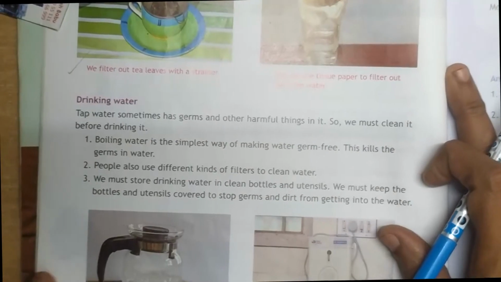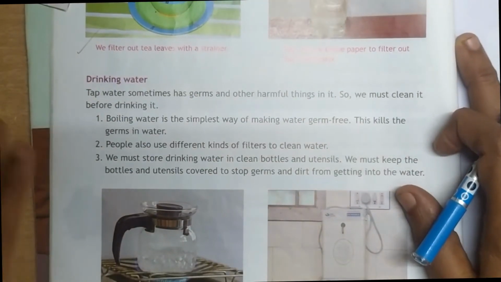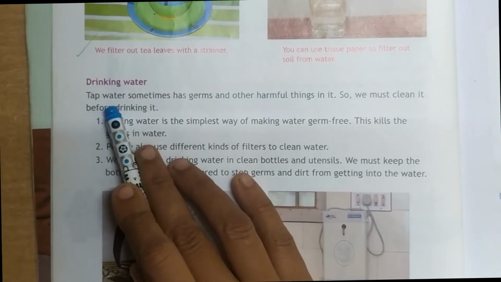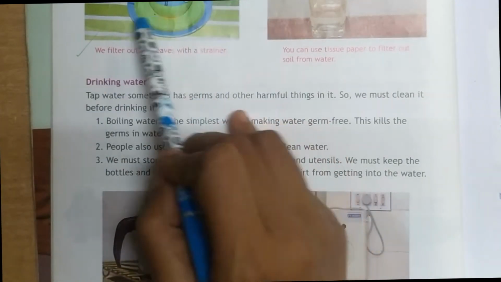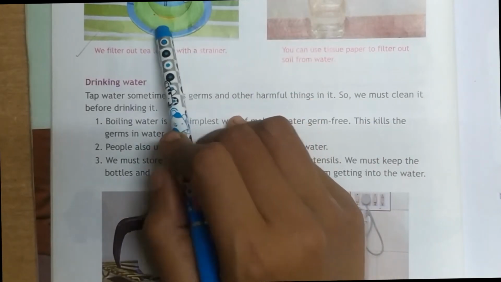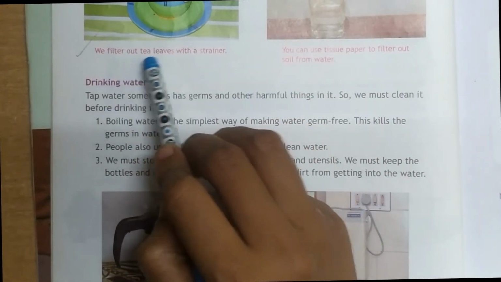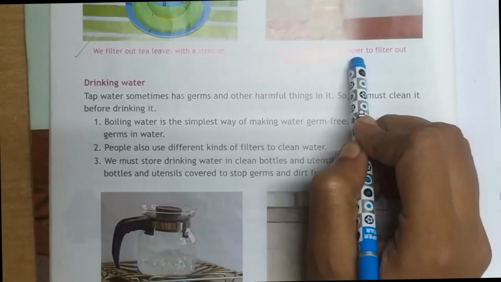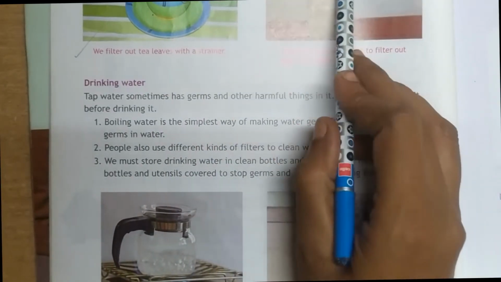Yes, and next, drinking water. These are the steps of drinking water. It has been explained to you, as I have already said. We filter our tea leaves with a strainer. This is the strainer, and you can use tissue paper to filter out the soil from water.